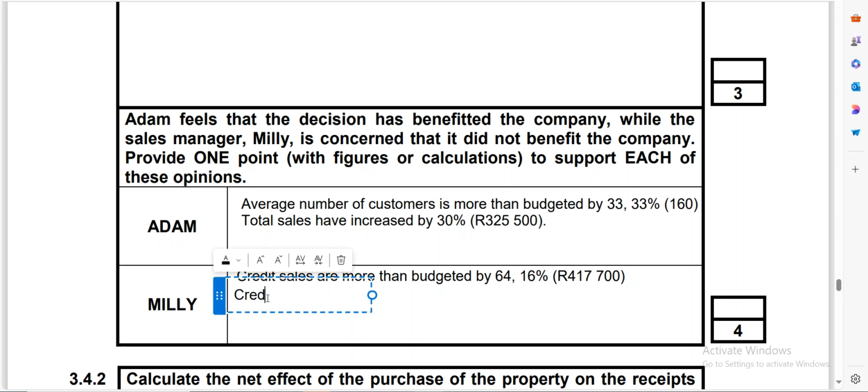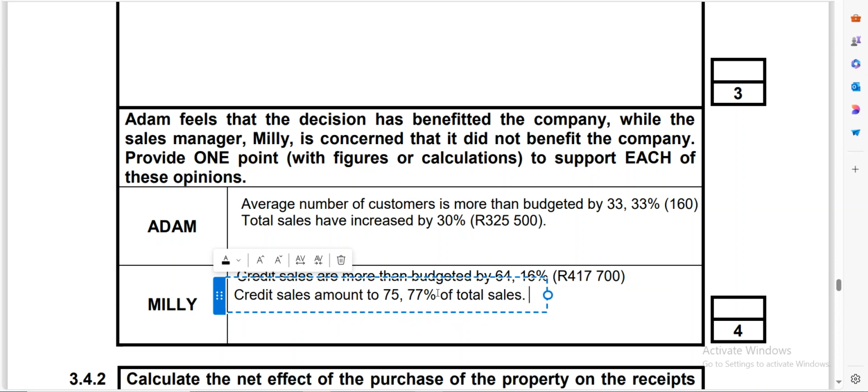credit sales amount to 75.77% of total sales.